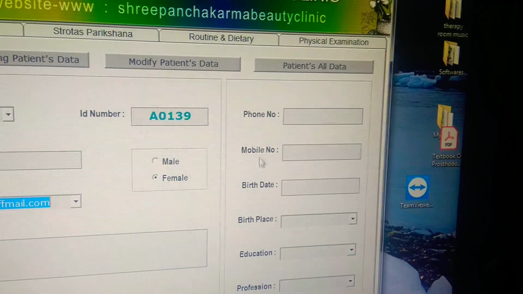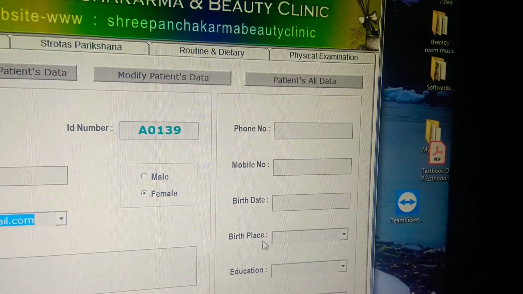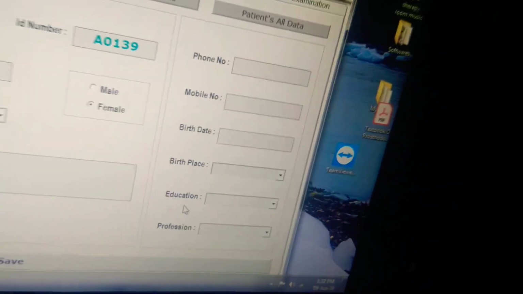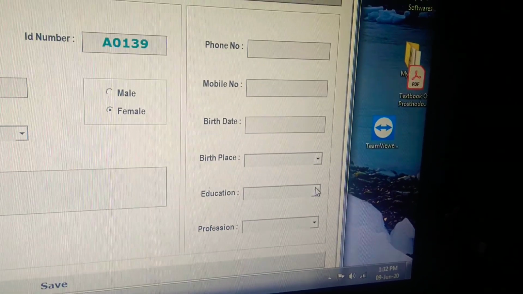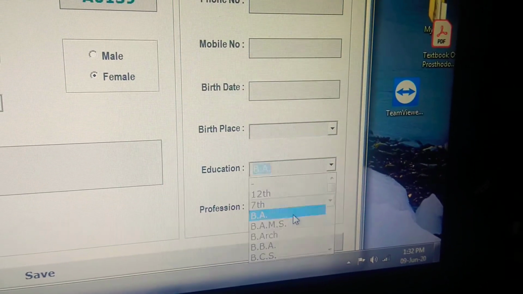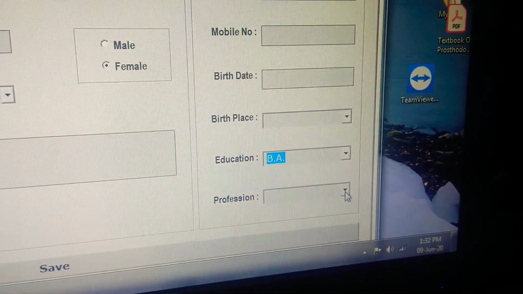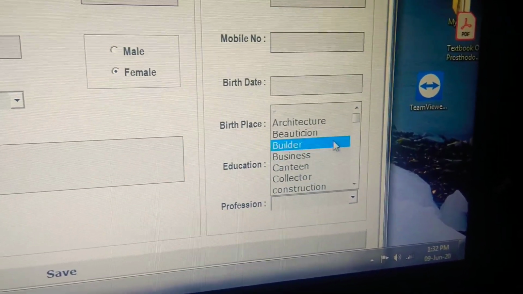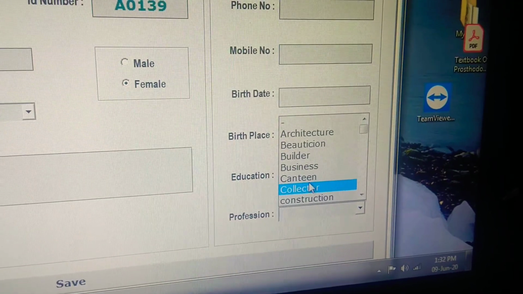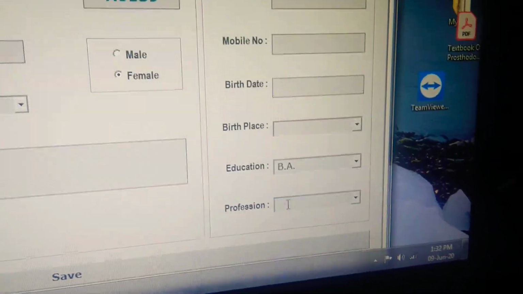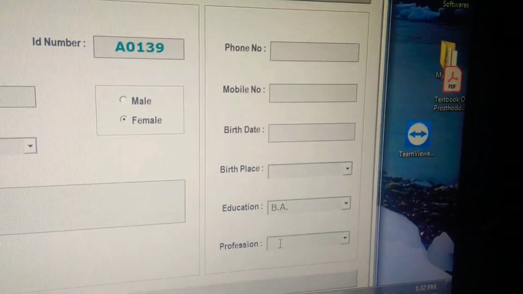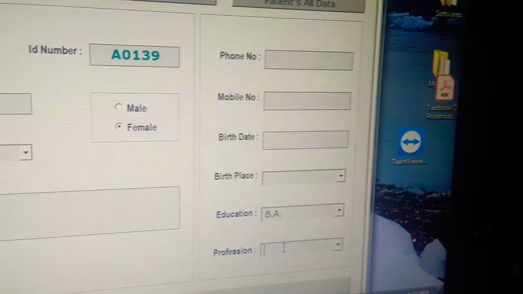Then write down phone number, mobile number, birthplace, and education. Education you can also select like this. Then profession also you can select, and if the profession is not mentioned here, then you can write it here and press enter, so it will be entered forever.